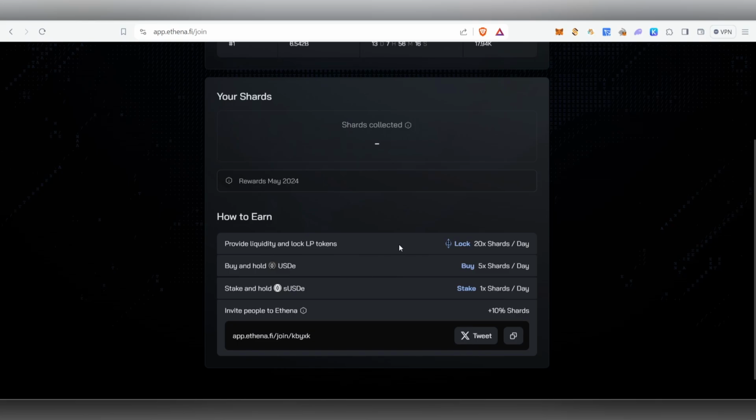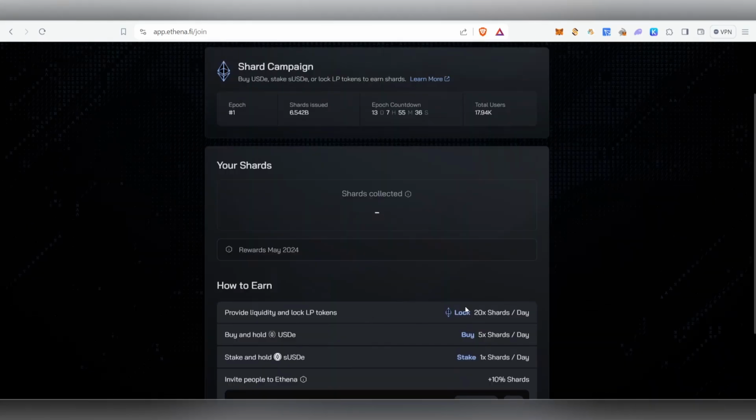Okay, so that means imagine, in case you are locking your LP token, $100 worth of LP you are locking, every single day you'll be able to earn 2000 shards. Okay, so locking your liquidity would be giving you a higher number of shards, but the thing is it's very risky. The reason is you might face impermanent loss and all. Okay, but I'll also show you how you can get and lock your token.